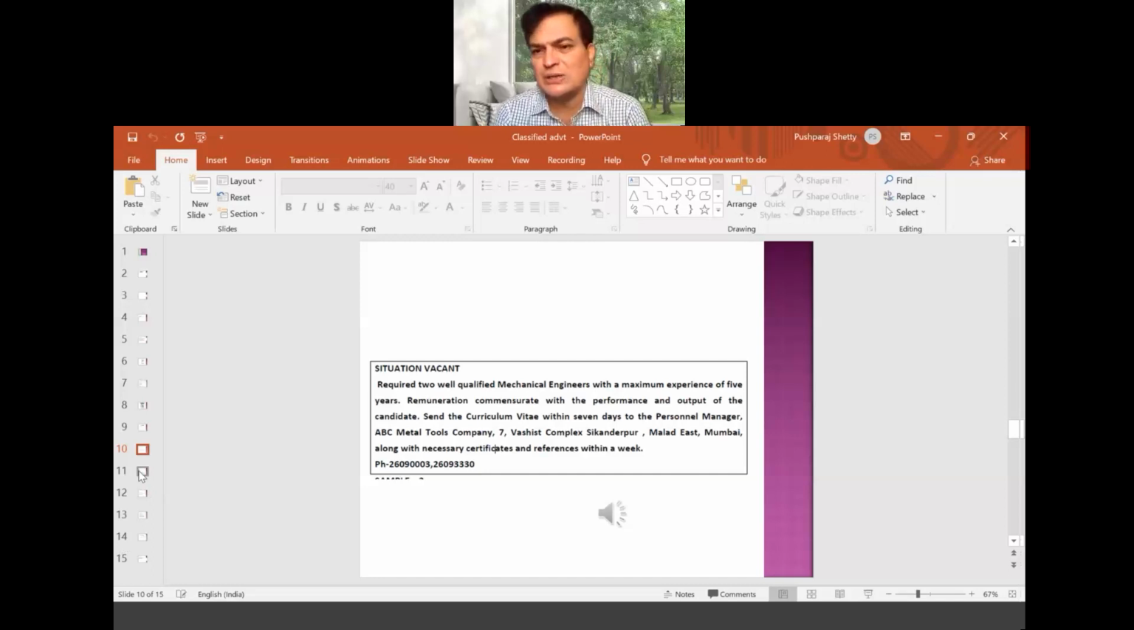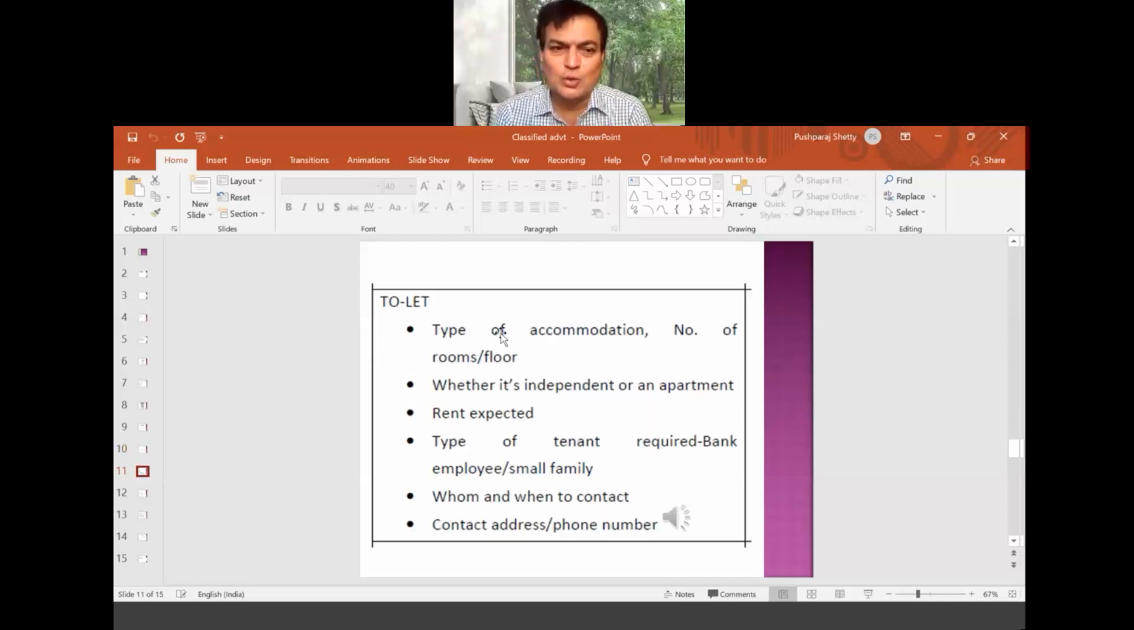Next type. Now, to let. The second important one is this only, to let. Type of accommodation or for sale. For sale is also very important. To let, for sale, and situation vacant. These three are most important. You can focus on these three, but just have a look at the remaining too, because since it's MCQs, we don't know what kind of questions will appear there.